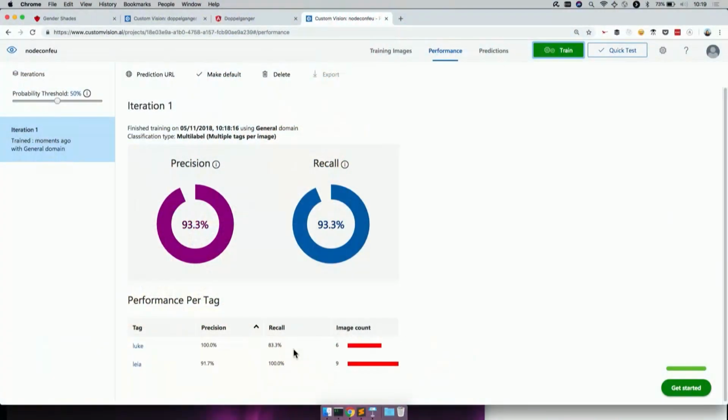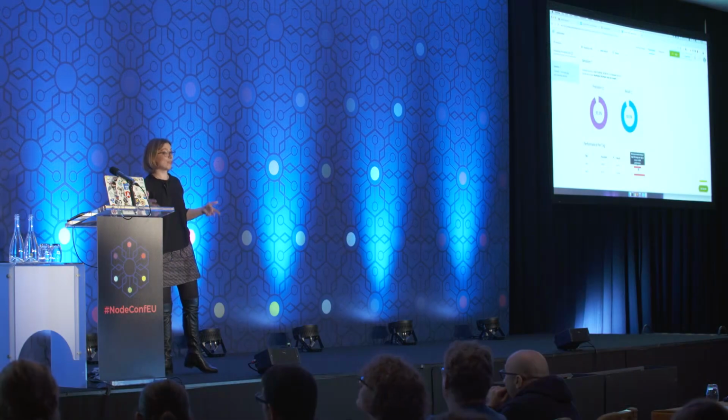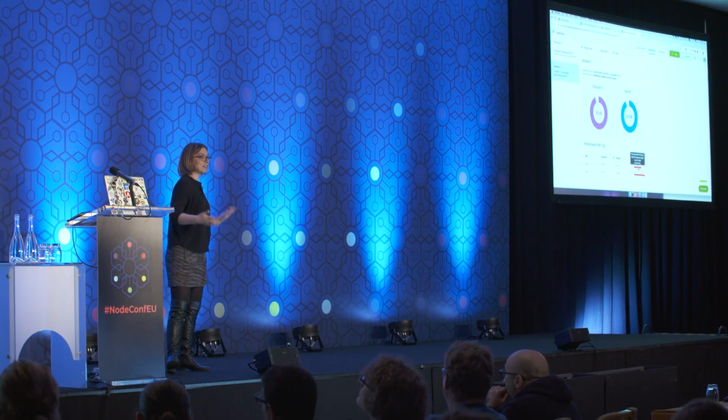And we can see details here like, the precision for Luke is 100%. The recall, on the other hand, is only 83%. And we have very small recommendations here as well. Like, for example, in order for this algorithm to perform well, you're probably going to have to upload at least 50 images. But a more realistic use case is where you have probably 1,000 images or even more. And you can find a lot of that data online.